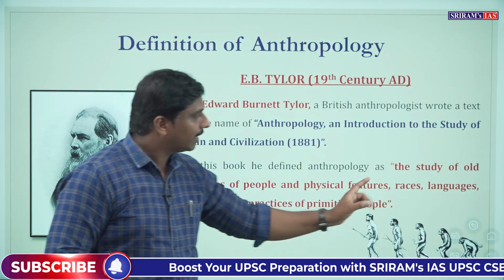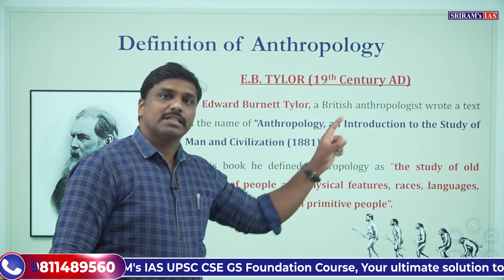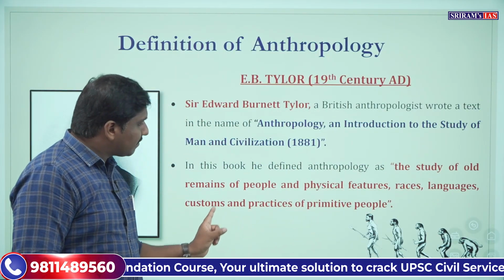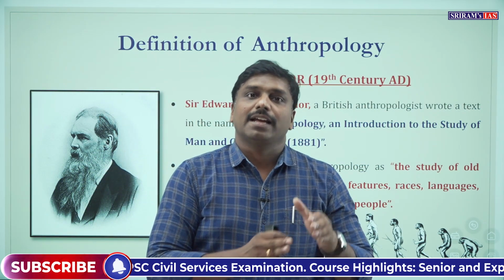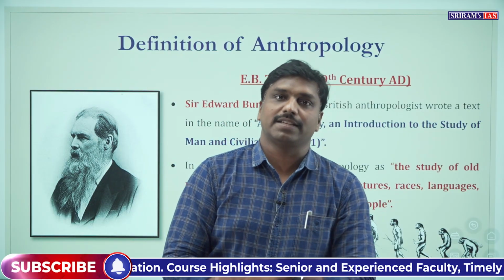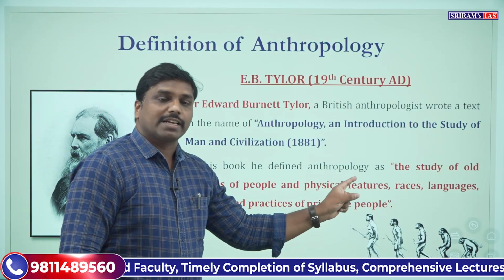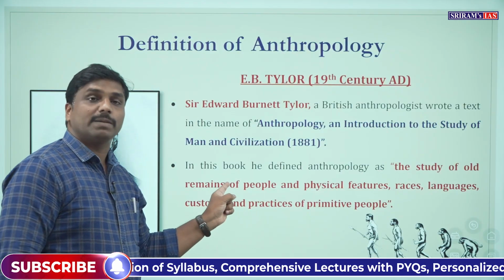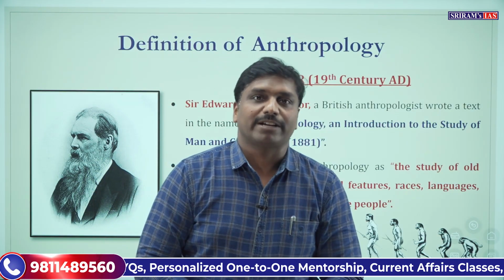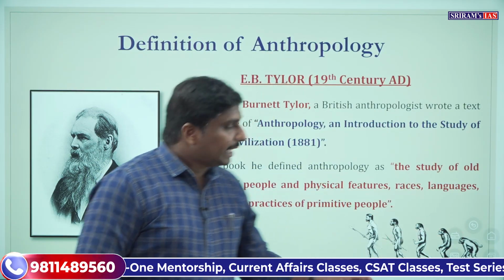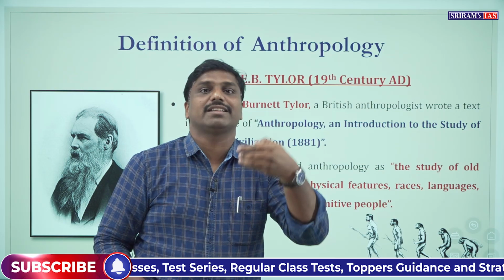What he said was: the study of the world remains of the people, and the physical features, races, languages, customs and practices of primitive people. Now, E.B. Taylor is an evolutionist; in fact, he is regarded as the father of cultural anthropology. His definition talks about the remains of the people, which is what you study in archaeology. So it is extending the scope towards archaeological studies.